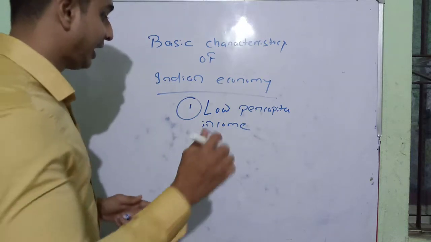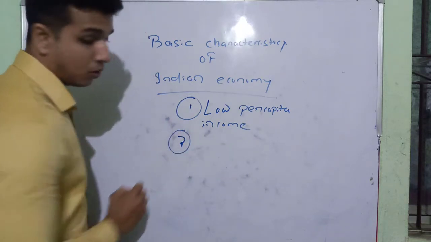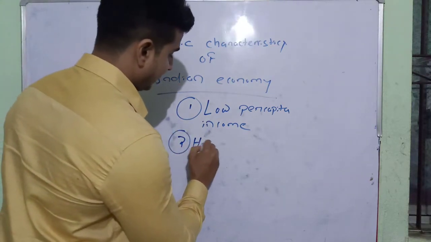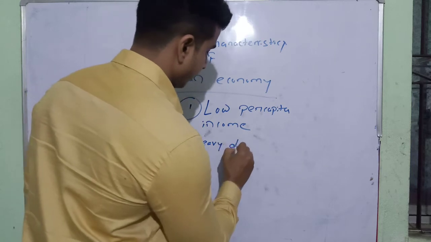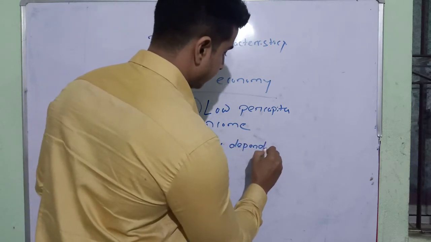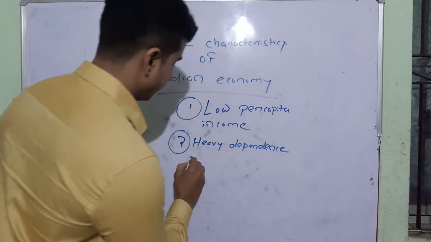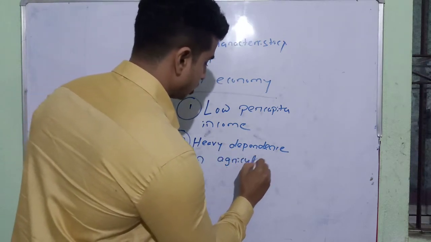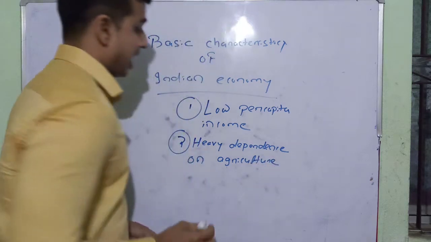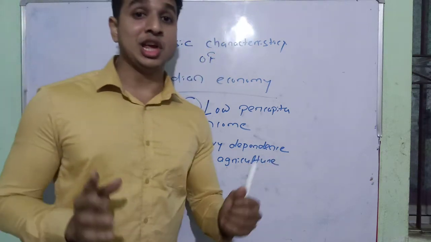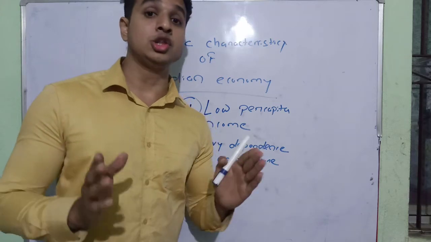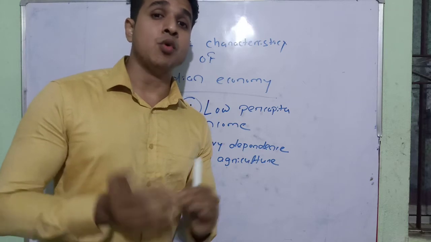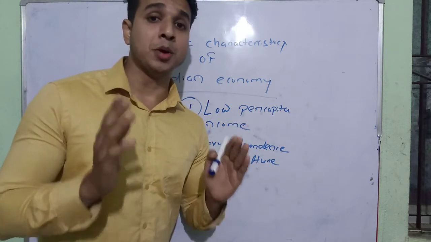The second characteristic is heavy dependence on agriculture. As we know that India is an agricultural country. Agriculture is the backbone of the Indian economy. That is why most of the people are depending upon agriculture.